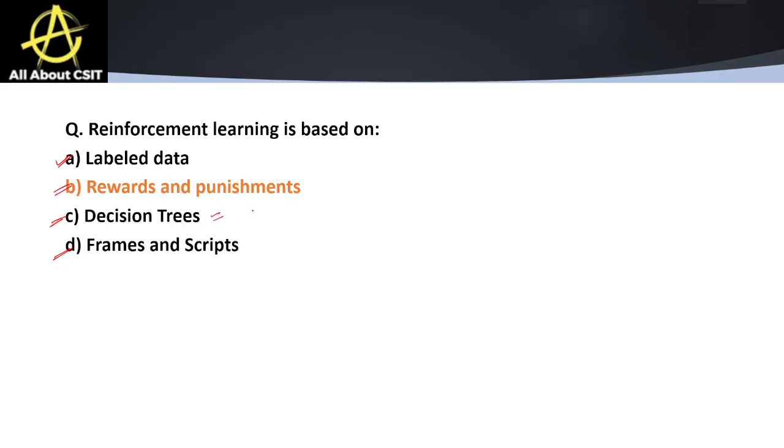Decision trees are not reinforcement learning, they are related to data structures. Frames and scripts are related to knowledge representation in AI. So the correct answer is rewards and punishments, as reinforcement learning agents learn by maximizing rewards or minimizing the punishments, or we can say minimizing the penalty.